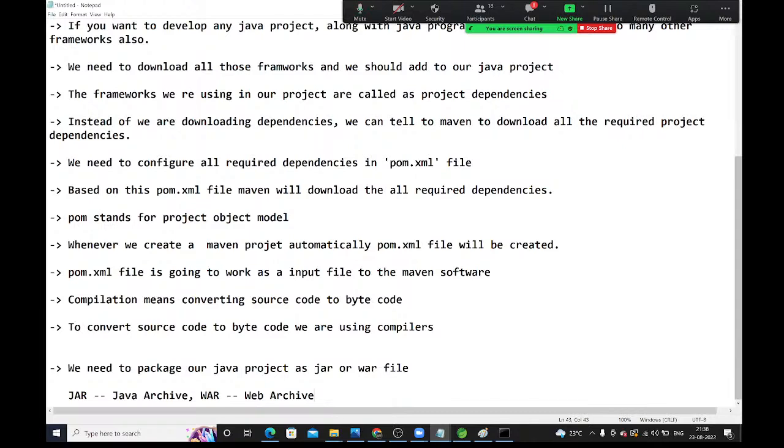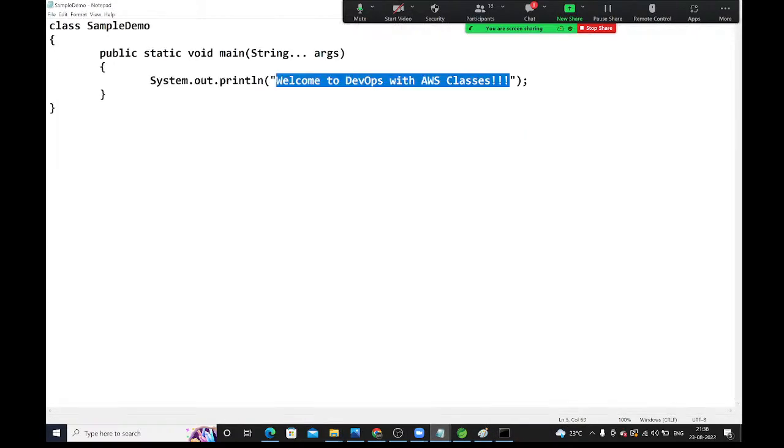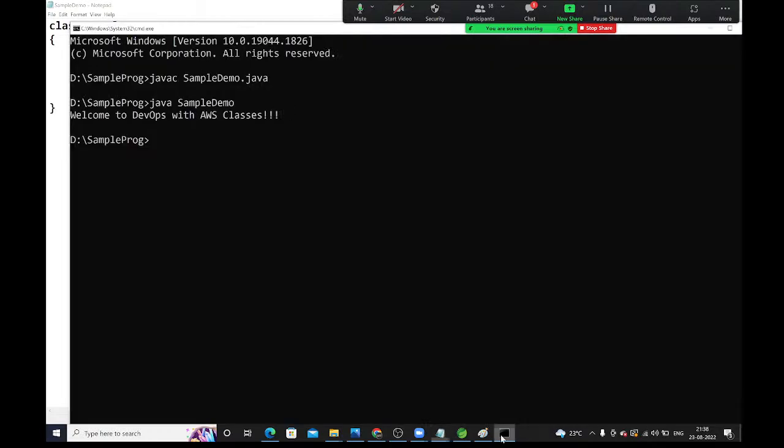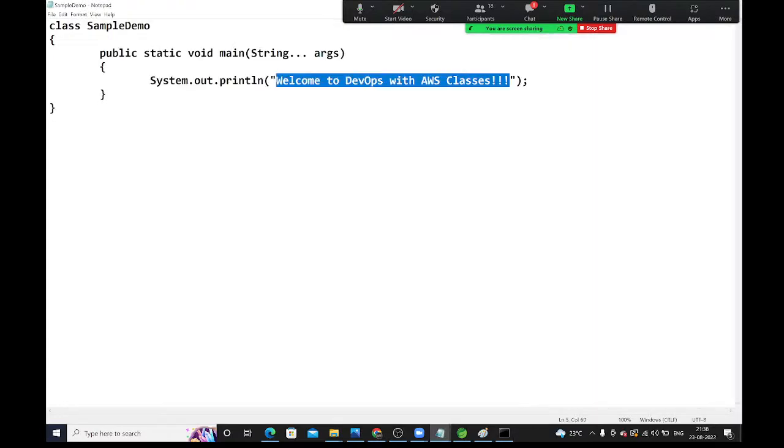If you have a standalone Java application, we will execute it as a jar file. Now, standalone means what? A single Java application. There is no dependency on the servers. There is no dependency on the network. To run that Java program, a server is not required. See, here we have written one simple Java program. To run this Java program, am I using any server? No, I'm not using any server. Directly I can run this program. Directly I can get the output. If you have these kinds of standalone applications, this is called a standalone program.